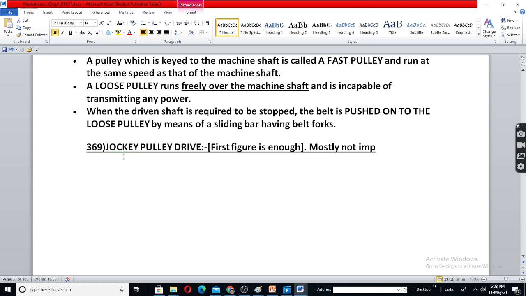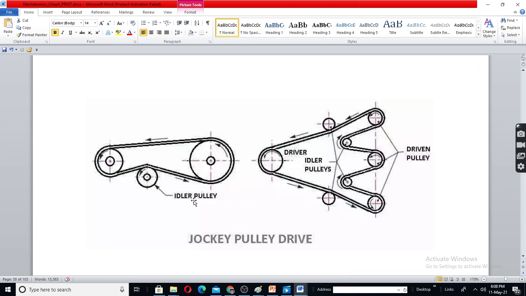Next, jockey pulley drive. Here, for increasing the area of contact between the belt and pulley, we will put an idler pulley, extra pulley, so that there is firm contact, no slippage.